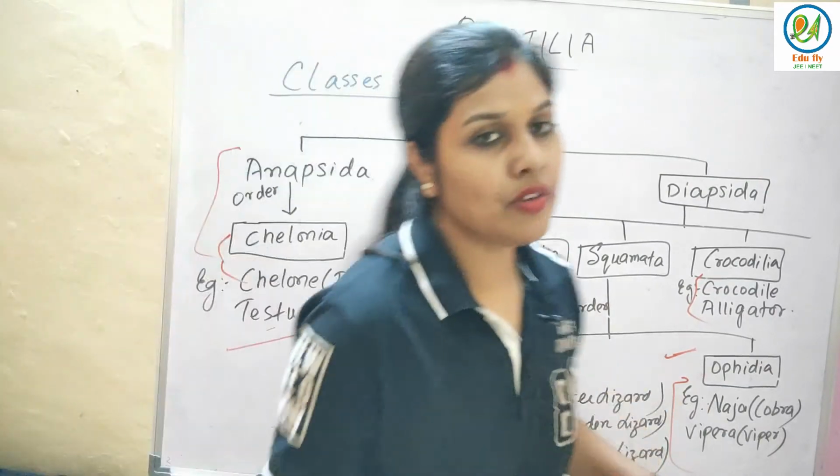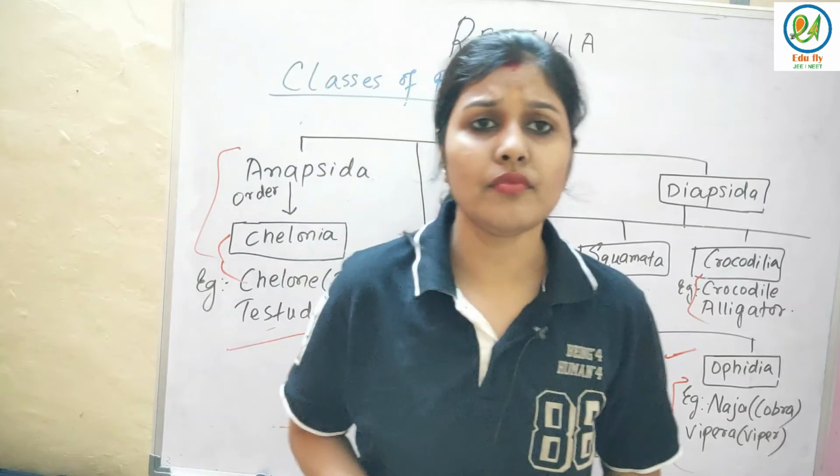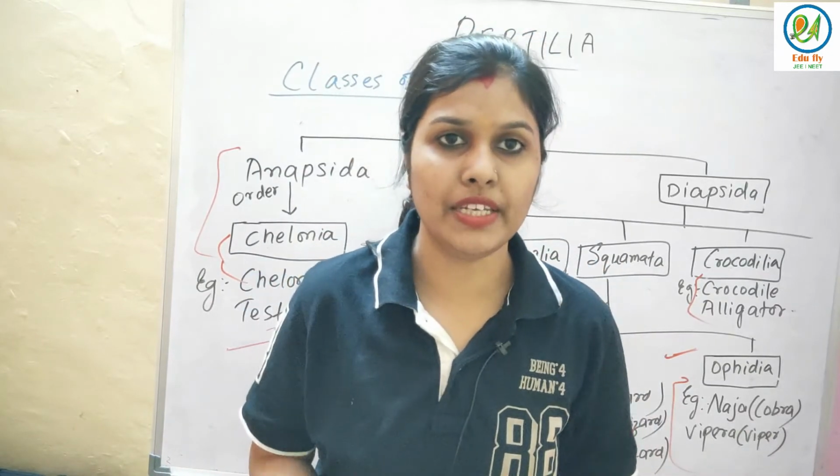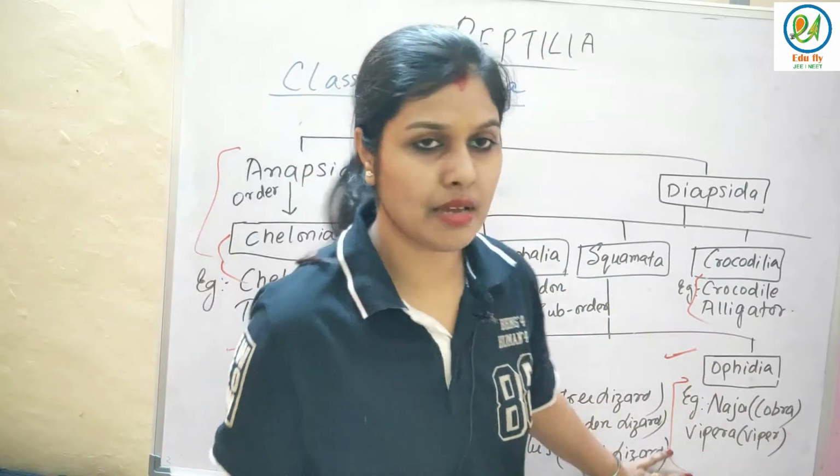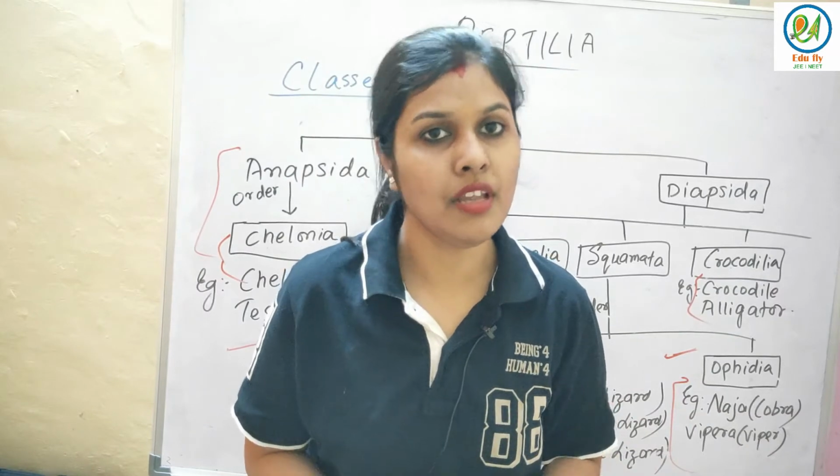So this is about the classes of Reptilia. We'll see the examples of Reptilia. These are the very important examples. Also, I'll give a separate example for this class. The examples which I have discussed in the orders and suborders are sufficient. No need to remember more examples. Whatever examples I have given for the orders and suborders, just remember those examples only.